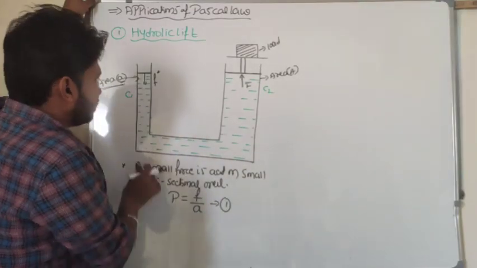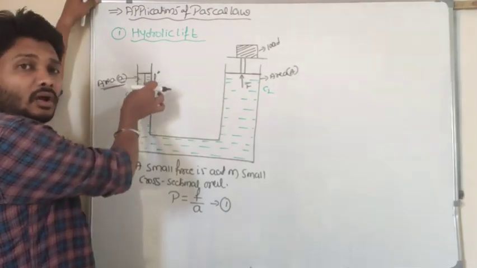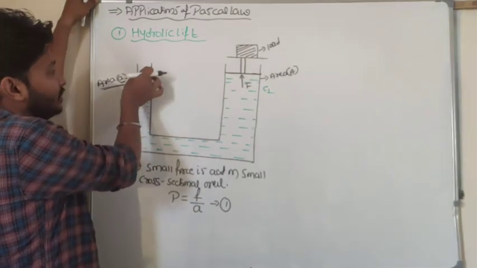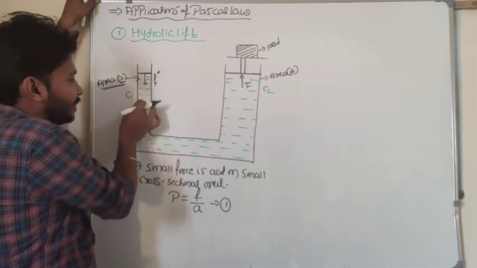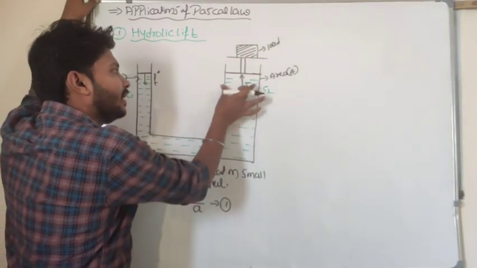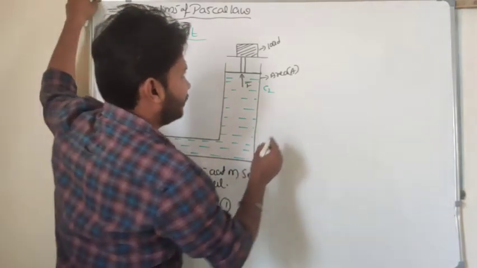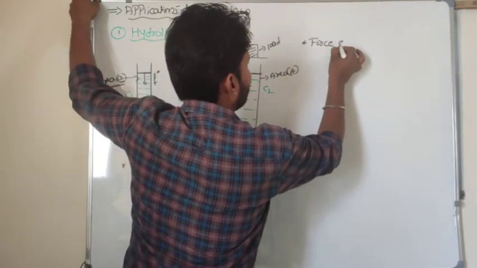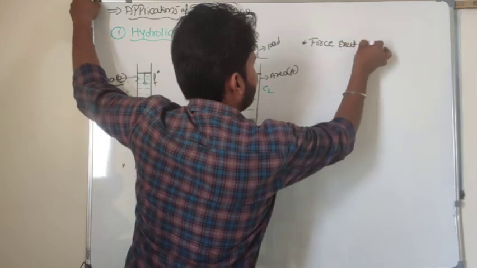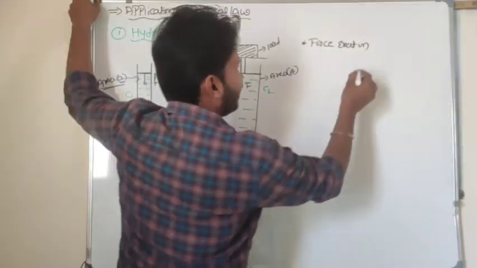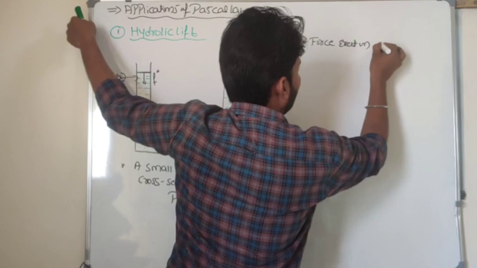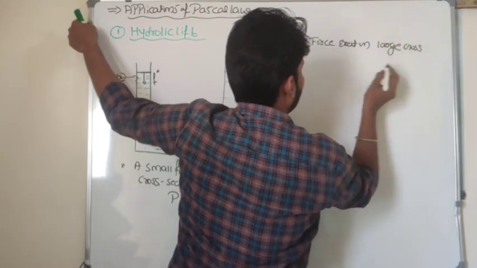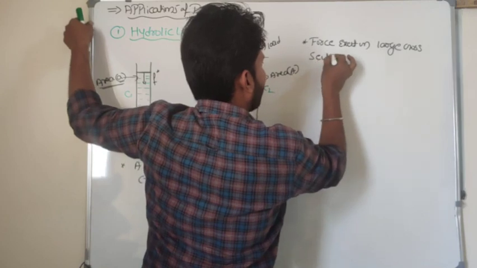This pressure is distributed uniformly in all directions, then a force is exerted on the large cross sectional area.